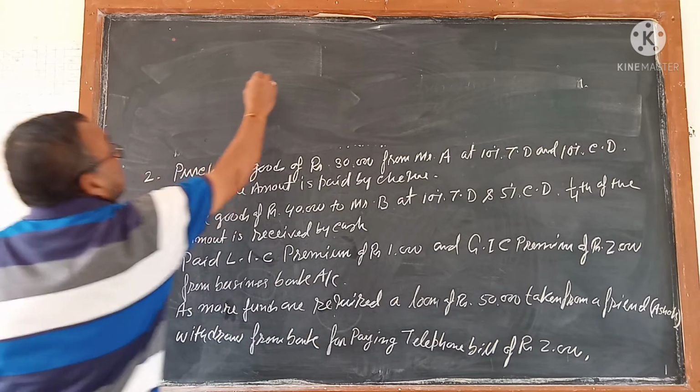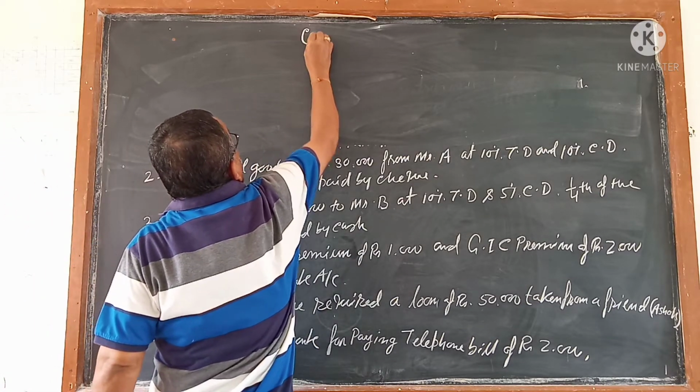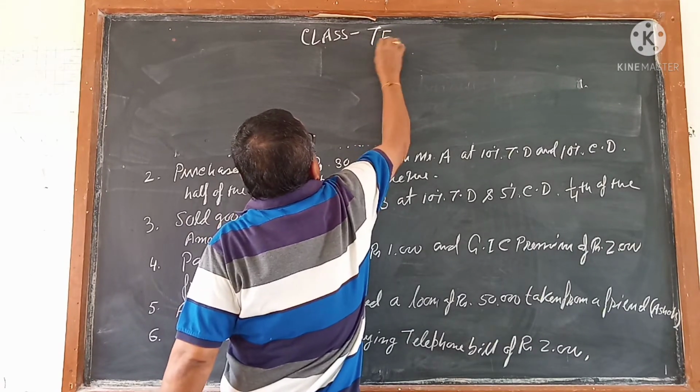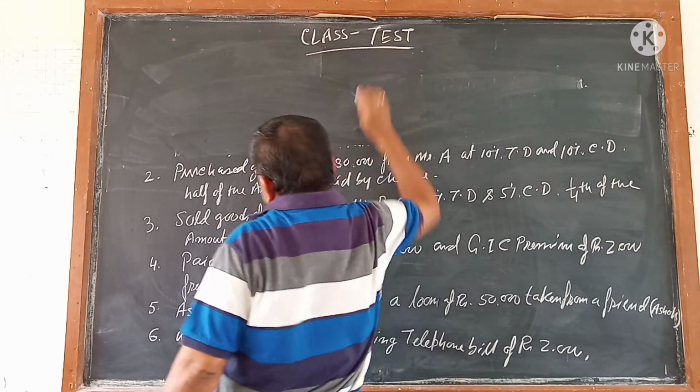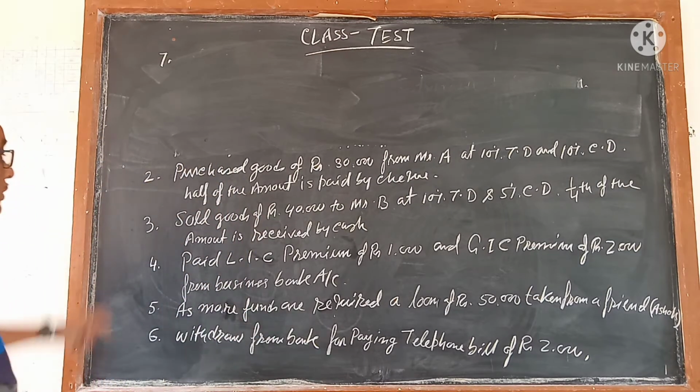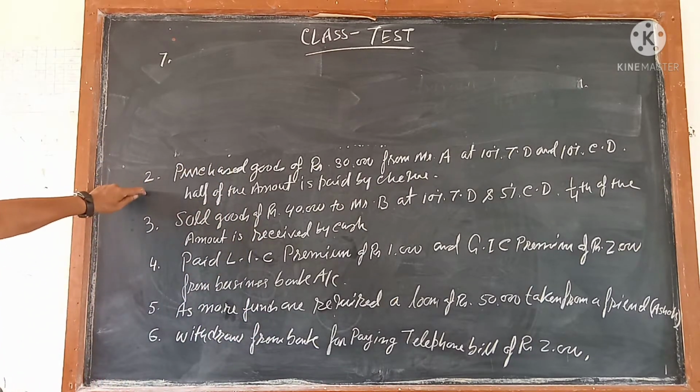Here I am writing it: class test. After 6, 7 comes.